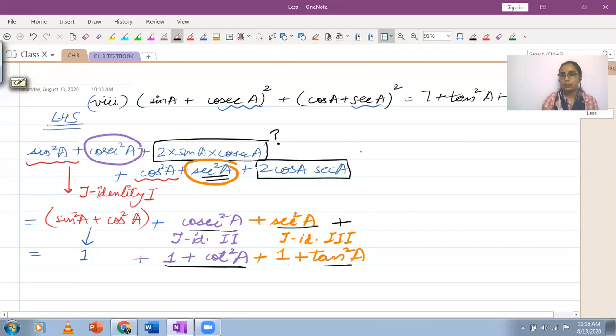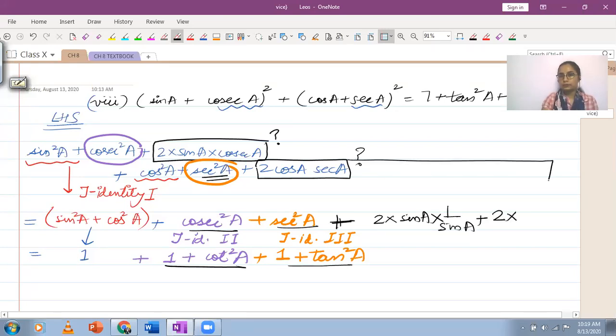After this, I am still left with these product terms, and those are the ones in which I'm going to convert cosecant and secant into sin cos. So I'll take the first product term where I had cosecant. I'm going to write cosecant as 1 over sin A. And in the second product term, I have 2 times cos A, and secant can also be written as 1 over cos A. So I have simplified the whole squares, and these terms cancel out. So we have the terms as these.